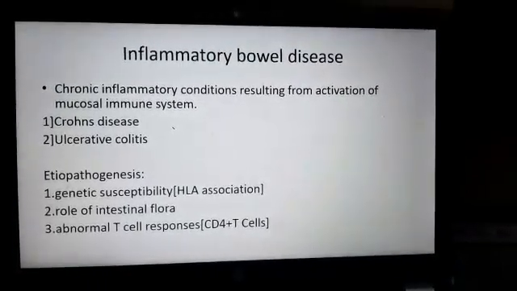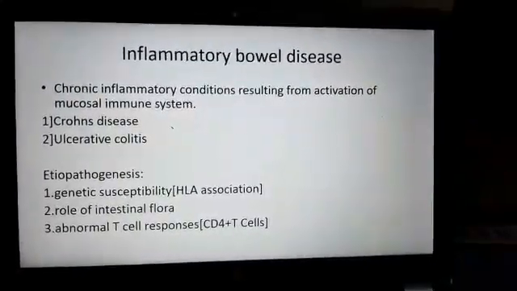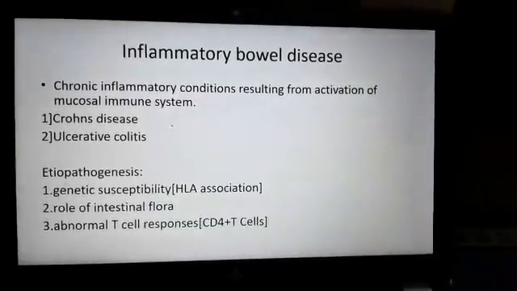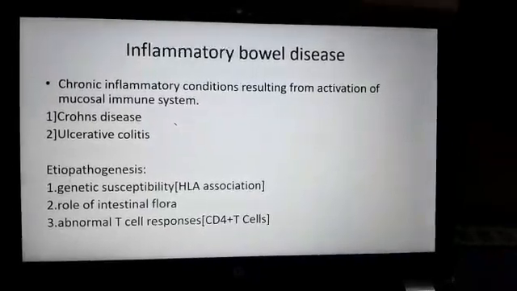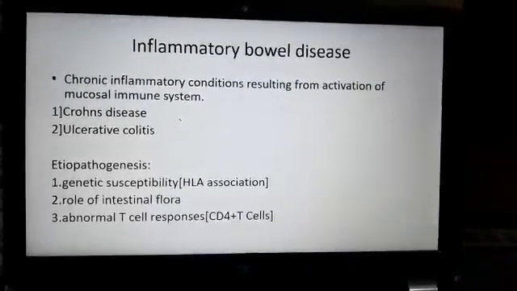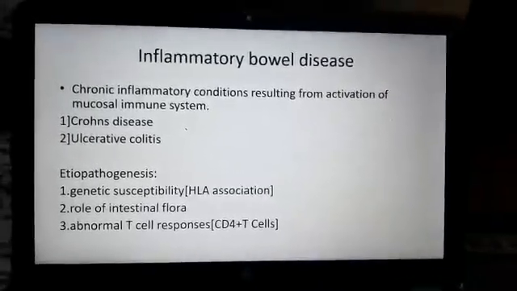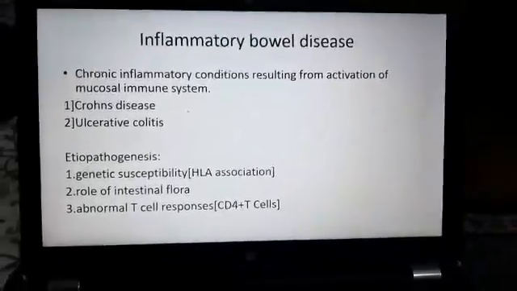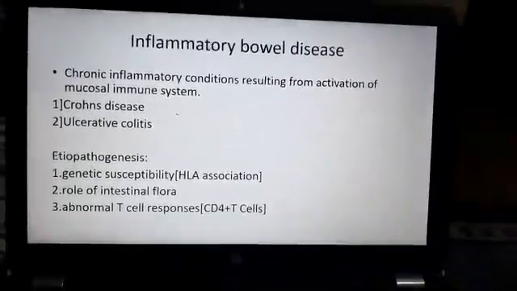The topic today is inflammatory bowel disease. Chronic inflammatory conditions resulting from activation of the mucosal immune system. So inflammatory bowel disease is a chronic inflammatory condition. It occurs due to activation of the mucosal immune system. It includes Crohn's disease and ulcerative colitis.